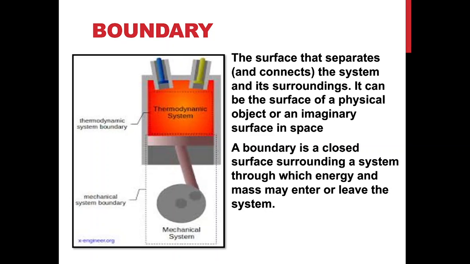Boundary: the surface that separates the system and its surroundings. It can be the surface of a physical object or an imaginary surface in space. A boundary is a closed surface surrounding a system through which energy and mass may enter or leave the system. So this is the boundary of the mechanical engine, where this is the system, the thermodynamic system.